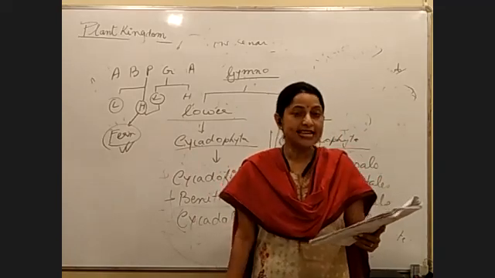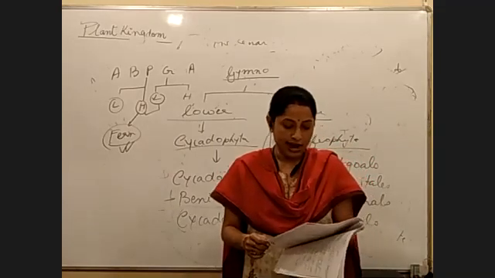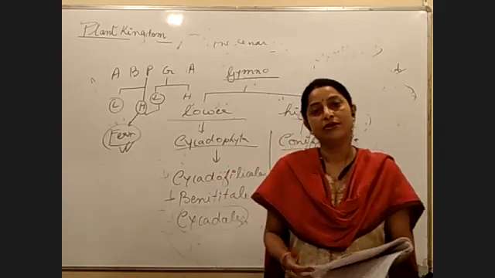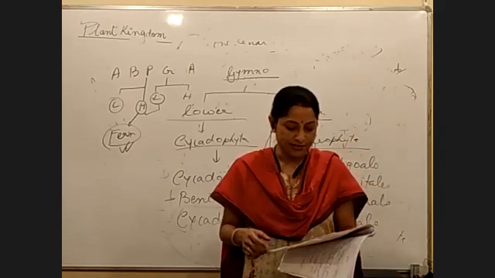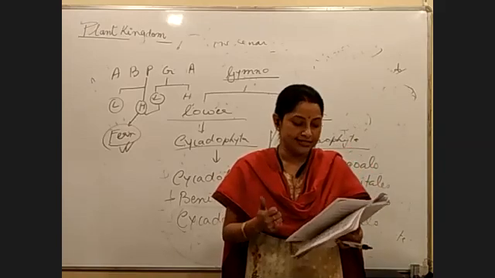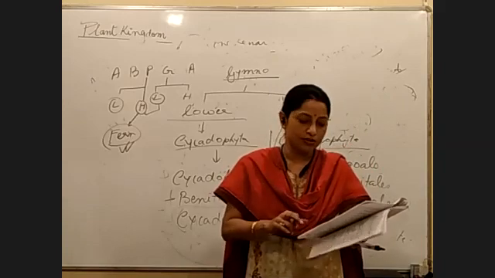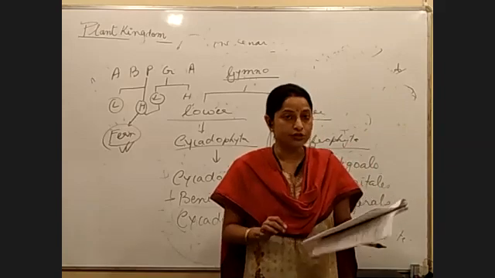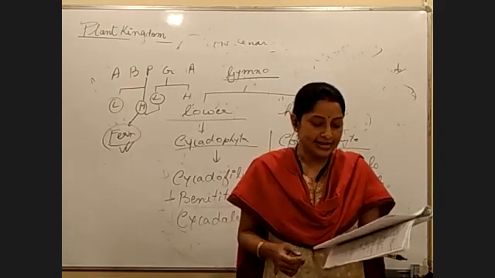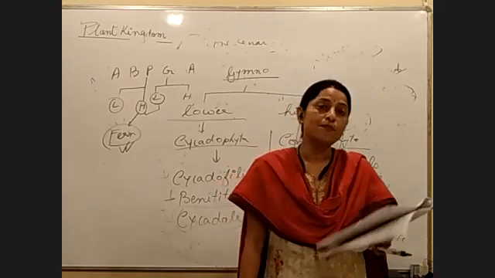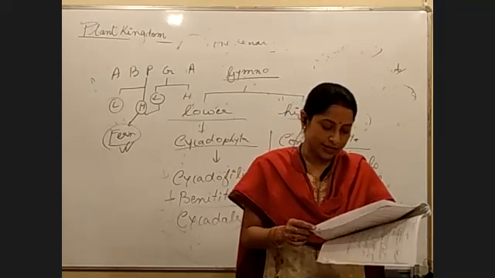Cycadales, presently living Cycadophyta. All the plants of this order are living fossils. Living fossils we have already discussed. They were found earlier, and are found even today. So that is what is called a living fossil. Two examples: one is Zamia and the other is Cycas. Zamia is also important because it is considered the smallest gymnosperm. Questions will come. Cycas is also called sago palm, S-A-G-O, right? Sago is obtained from its stem.